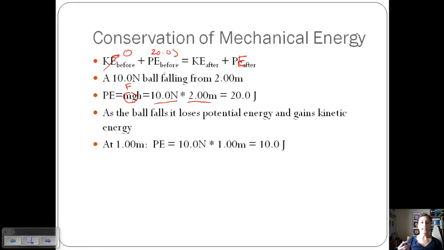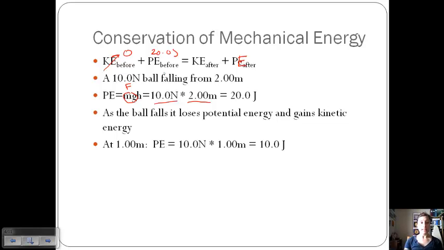So let's say that we take a snapshot of this object at 1 meter. So it's fallen 1 meter and it still has 1 meter to go. We can calculate the potential energy at this point in time by taking its weight, or its force, which is still the 10 newtons, times the height from the reference point, which is now 1 meter. And so now it has a potential energy of 10 joules.